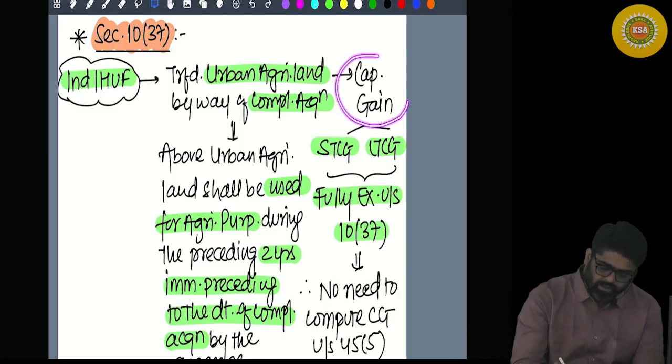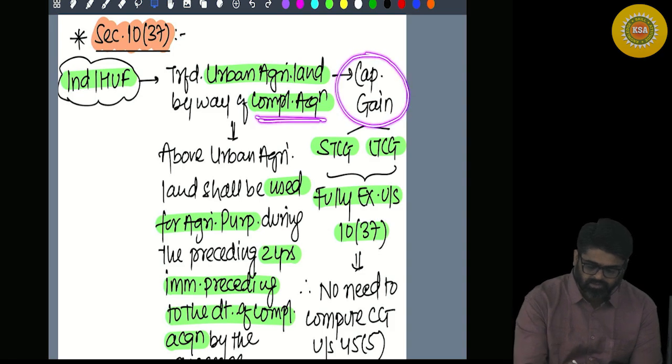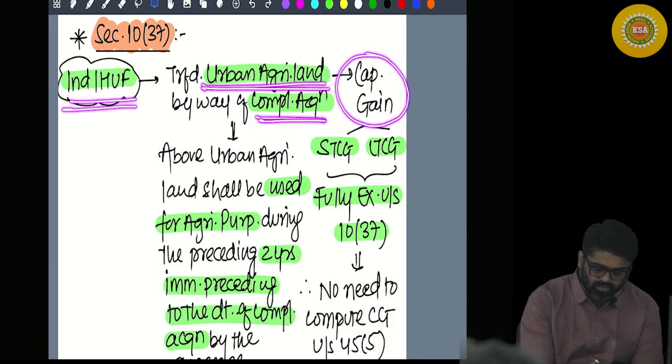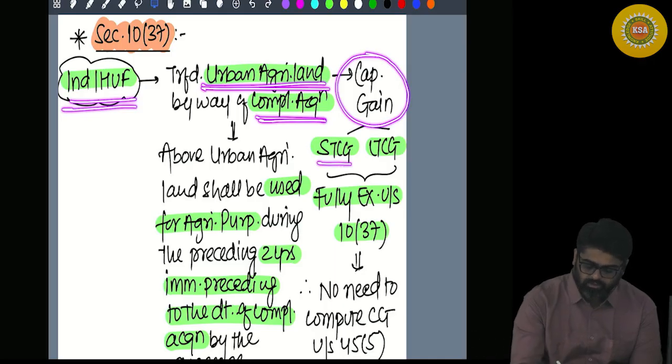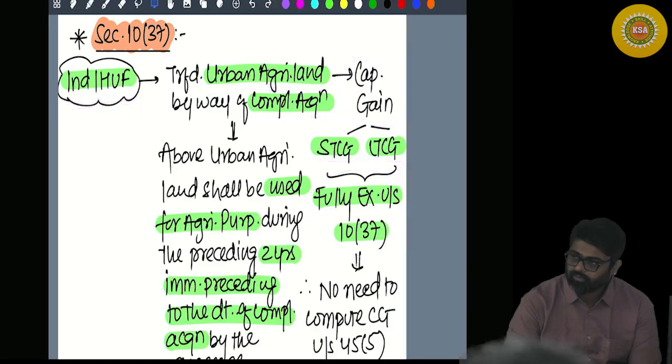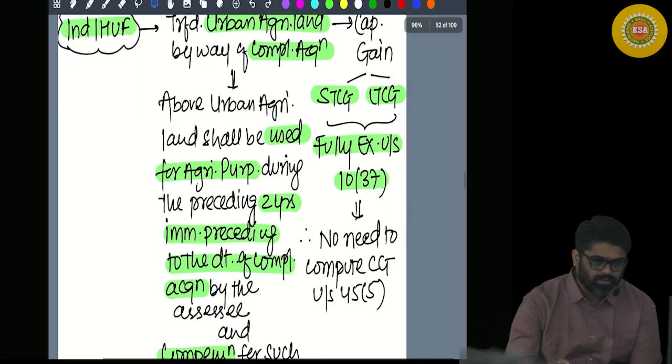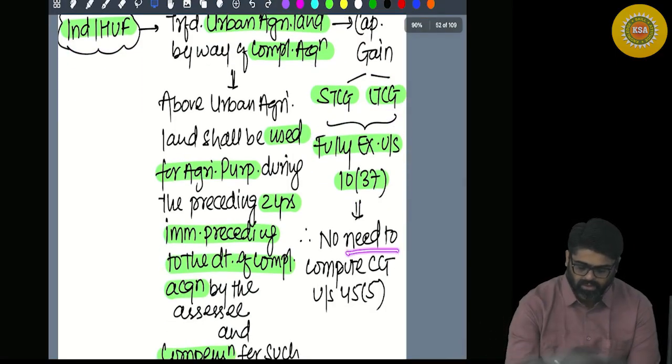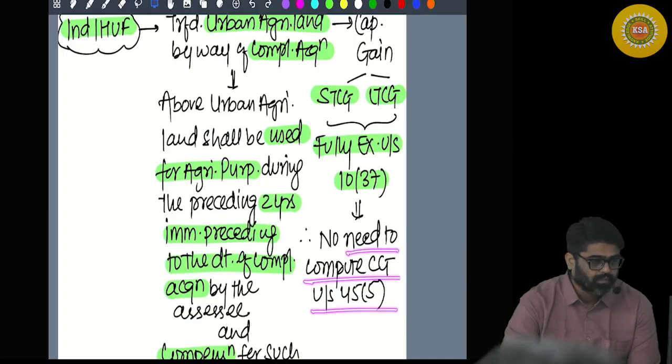So any capital gain arising on such compulsory acquisition of your urban agricultural land, if you are an individual or HUF, whether the gain is short term or long term, will be fully exempt, meaning there is no need to compute capital gain under section 45(5).